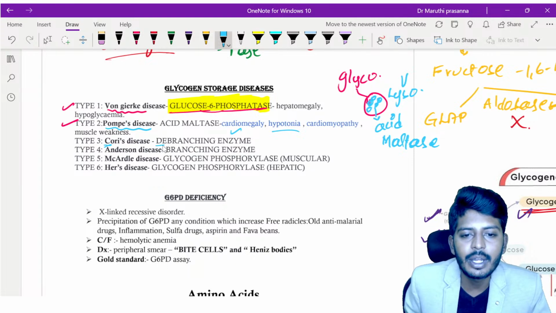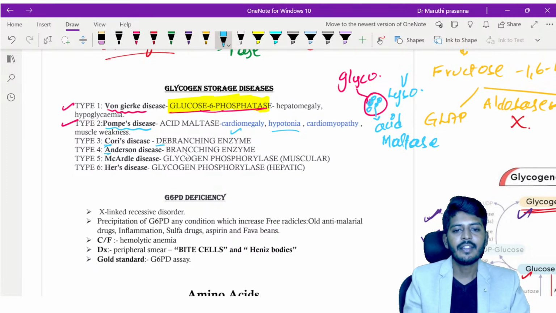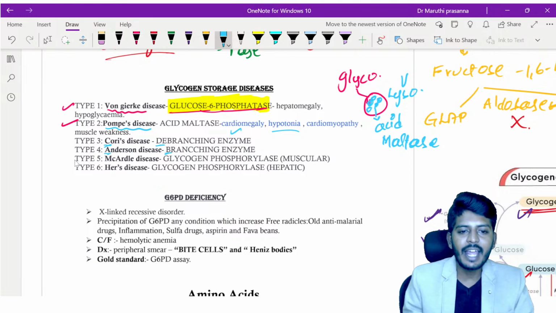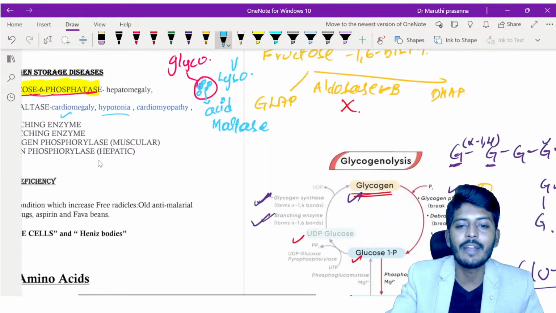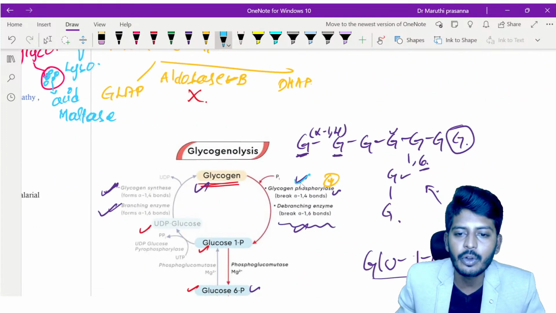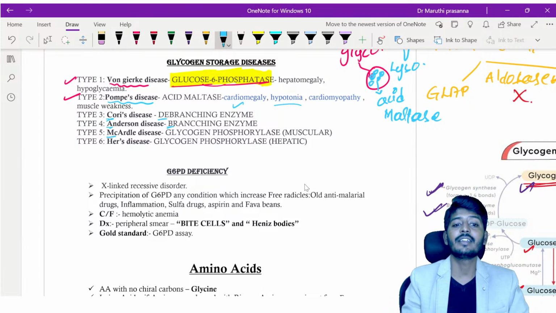Okay. Type 3 is called Cori's disease. Cori's disease is due to deficiency of debranching enzyme. Type 4 is called Andersen's. That is due to deficiency of branching enzyme. Okay. Then type 5 is called McArdle's disease. McArdle's disease is due to deficiency of which enzyme? Here we have glycogen phosphorylase. So McArdle's disease is due to glycogen phosphorylase deficiency.